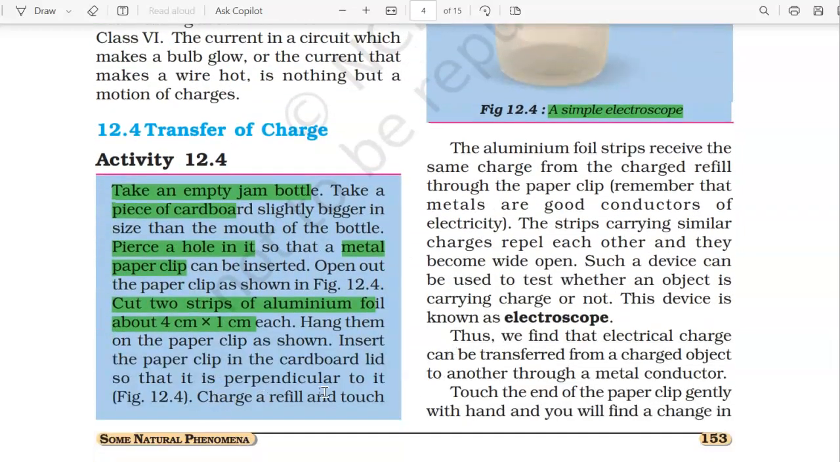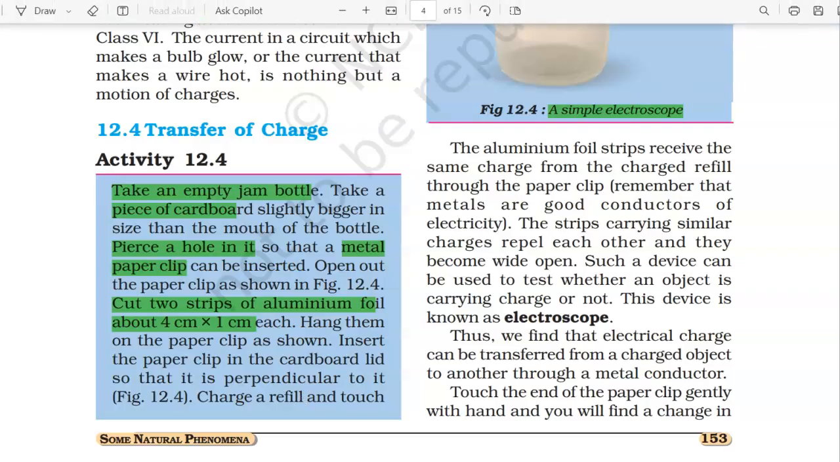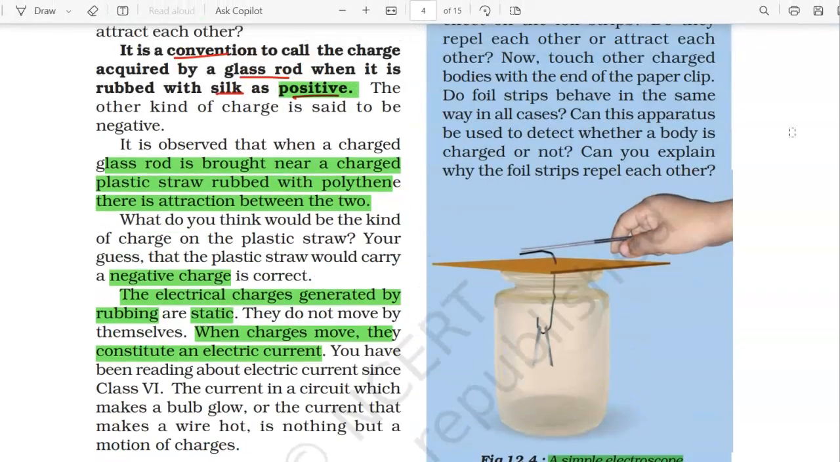Now charge a refill. How do you charge a refill? Take the refill, rub it with polythene. It must be acquiring what kind of charge? We just saw that the refill, when it is rubbed with polythene, acquires negative charge. So you charge the refill, and then what do you do? You touch the refill with this metallic paper clip.